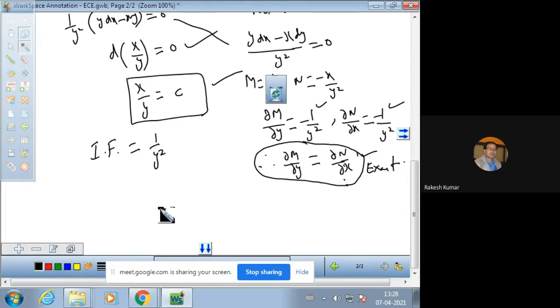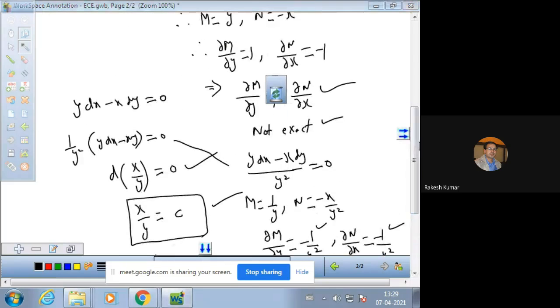Similarly, we have the same equation y dx minus x dy equal to 0. This is the second example we can take. This is the same equation I am taking. Just see, this was not exact because the partial derivative of M with respect to y and the derivative of N with respect to x were not equal in this case.